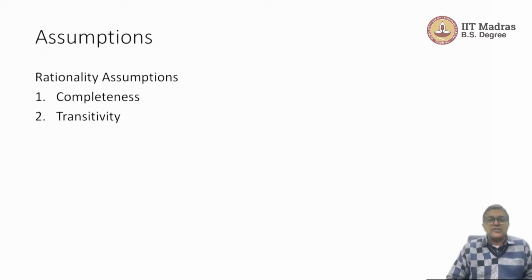We do not have laws, but we need those kinds of assumptions to talk about decision making in a systematic manner. So the first two assumptions are called rationality assumptions: the first one is completeness and the second one is transitivity. So let us look at them one by one.